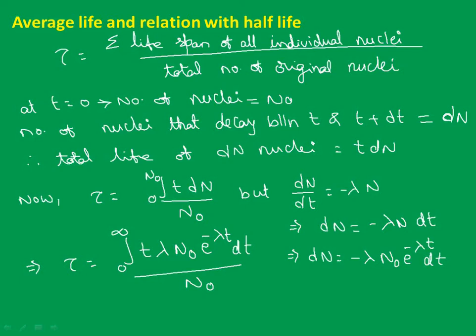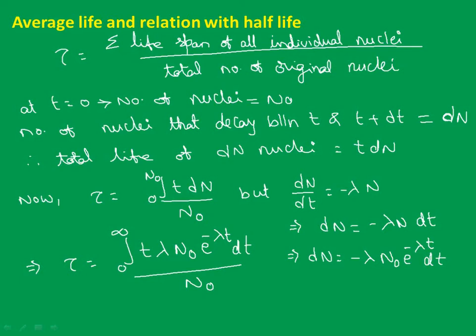You can ask me, sir, earlier you represented the limits in terms of the number of nuclei, but now what happened to this? Observe carefully, what is my variable? Earlier it was the variation with respect to the number of nuclei, initially 0 and later the maximum value N0, total disintegration. Here it is with respect to time.